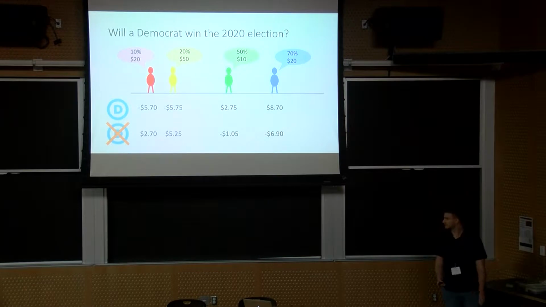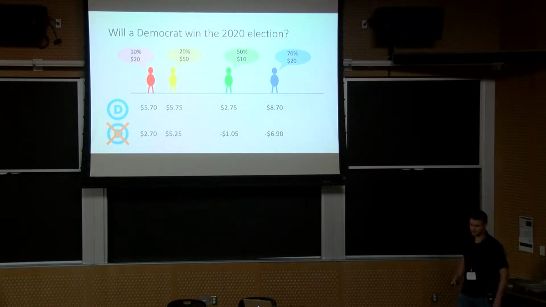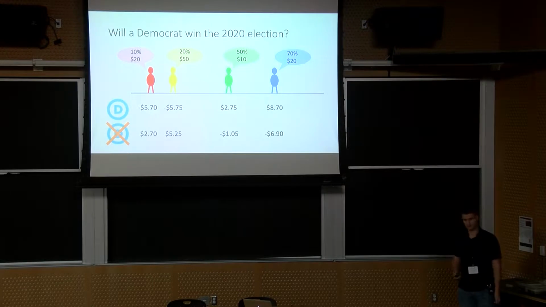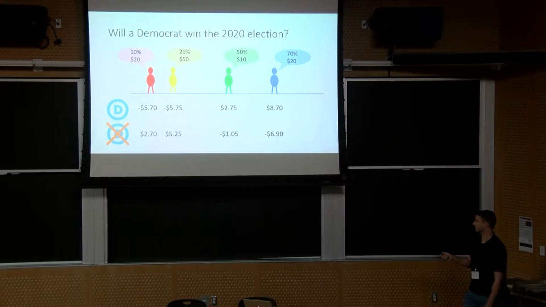What a wagering mechanism does is it defines a set of payments. It might look like this. The way you read this is, if we look at the red agent, if the Democrat wins, then they lose $5.70. If the Democrat does not win the election, then this red agent gains $2.70. Right, and the same for all the other agents.